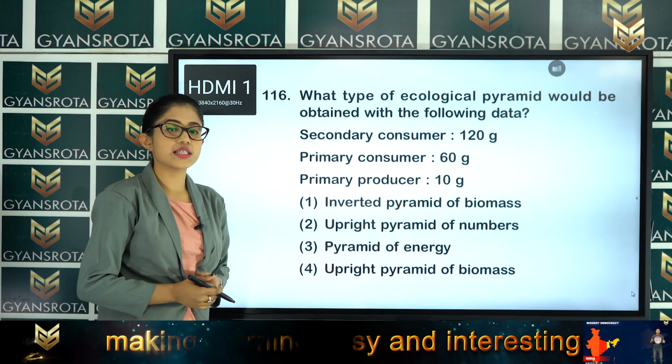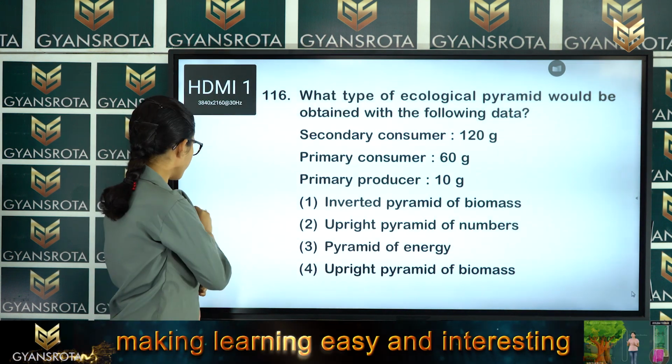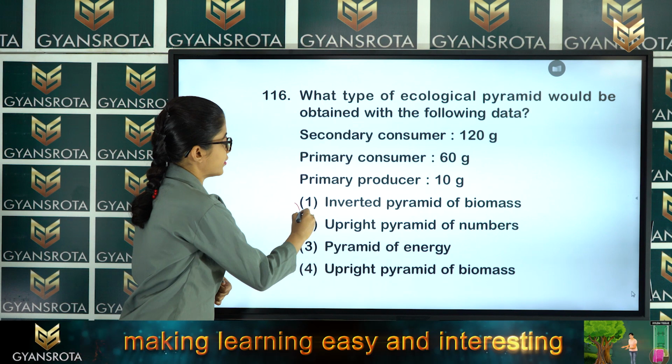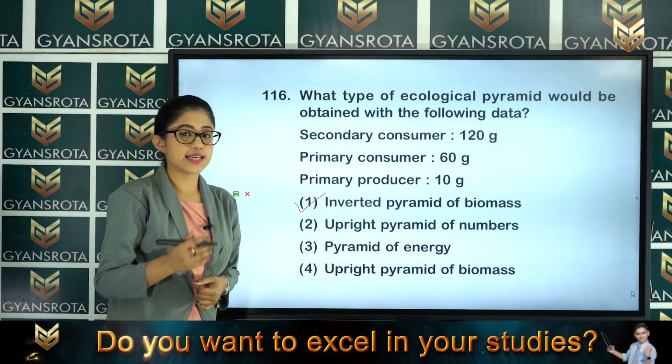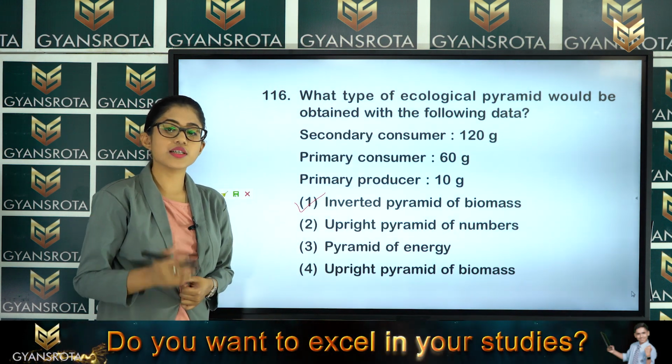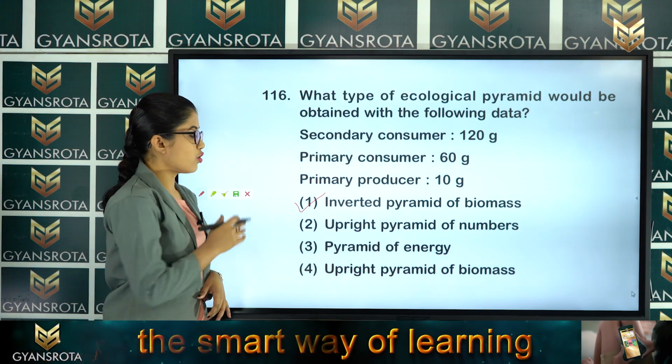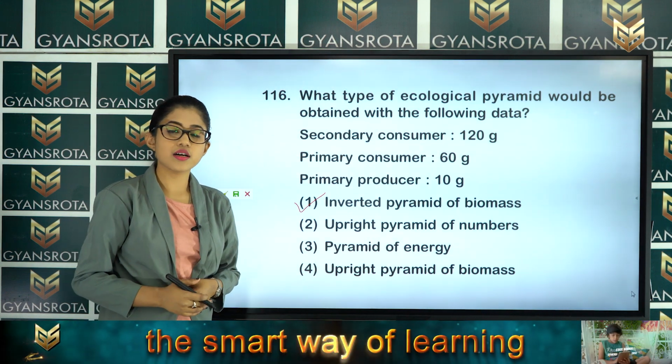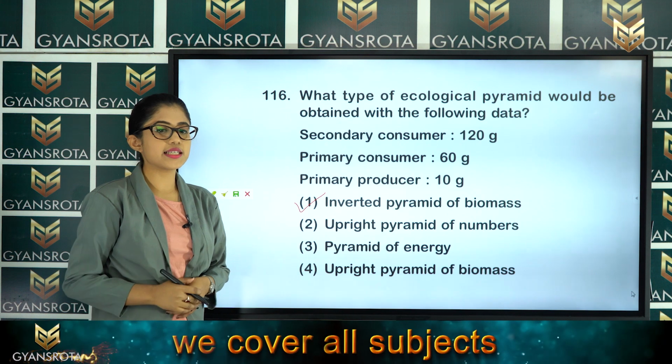So in which option is it given? It is given in option number 1. Option number 1 says that it will give inverted pyramid of the biomass. So option number 1 is the correct answer for this question. Now let's see the next question.